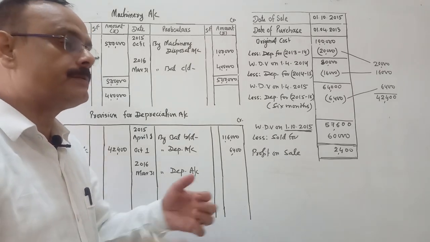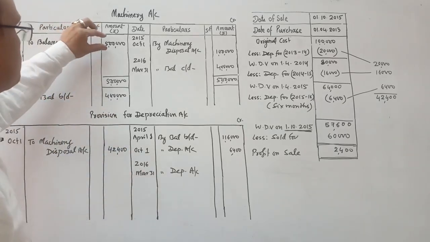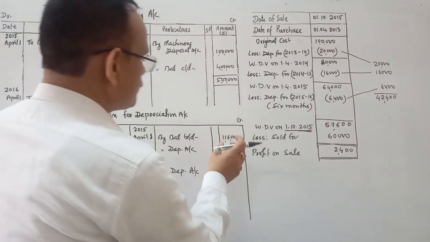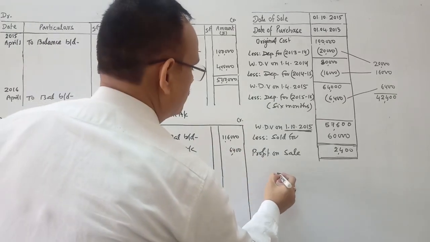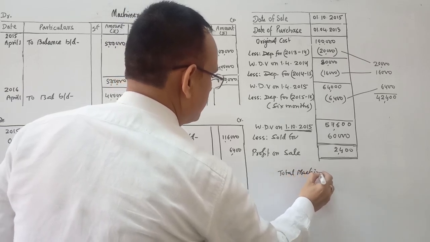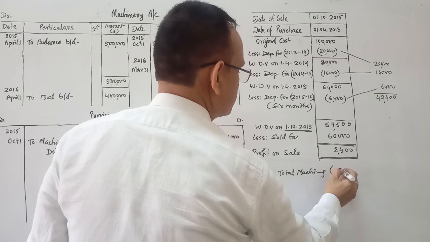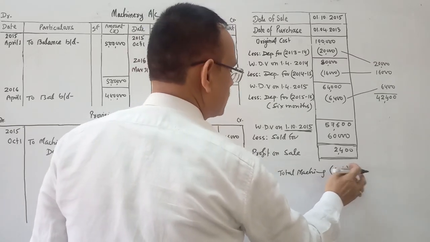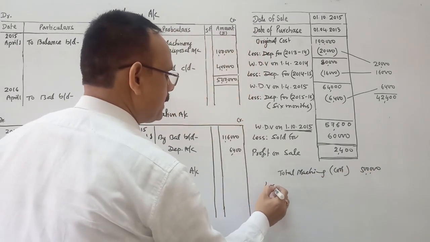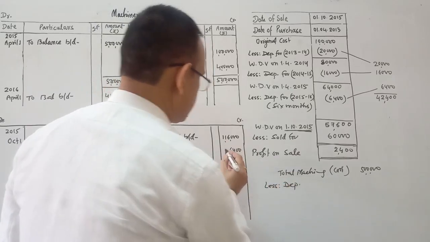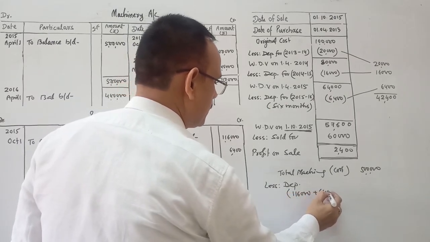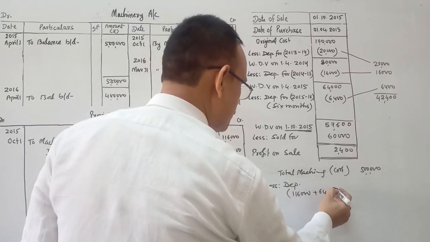So the question is, what is the value of the rest of the machinery? Total machine cost is 5 lakhs, and the depreciation which is charged is 1,16,000 plus 6,400.